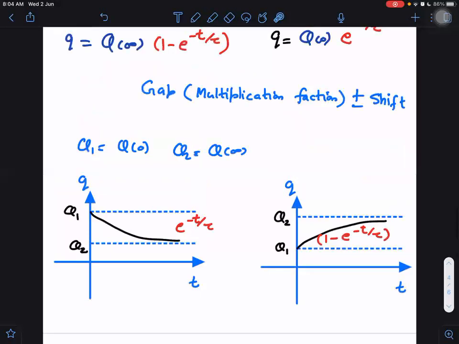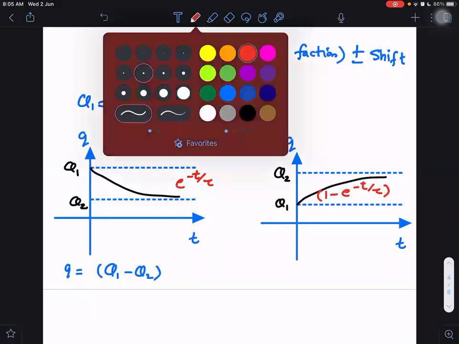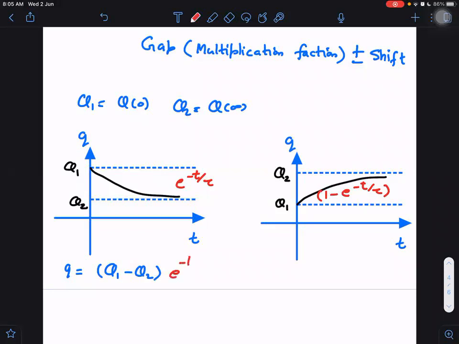Now come here then. What is the equation for the first case? Case 1: Q will be equal to the gap Q1 minus Q2 multiplied by the multiplication factor, e raised to power minus t by tau. And here, shifting up or down? This is shifted to the positive side.